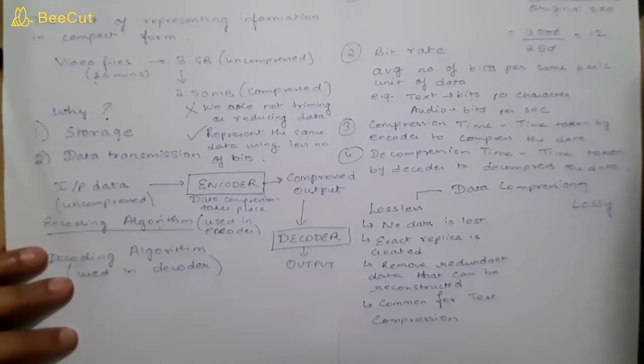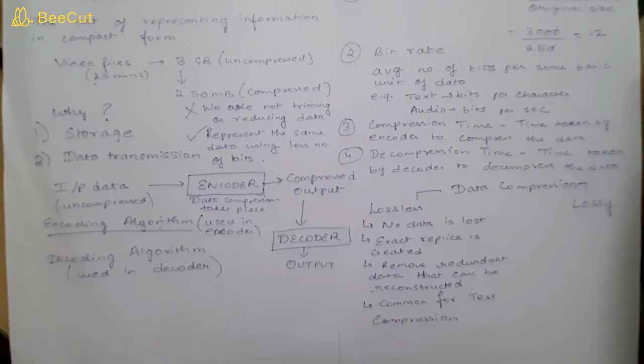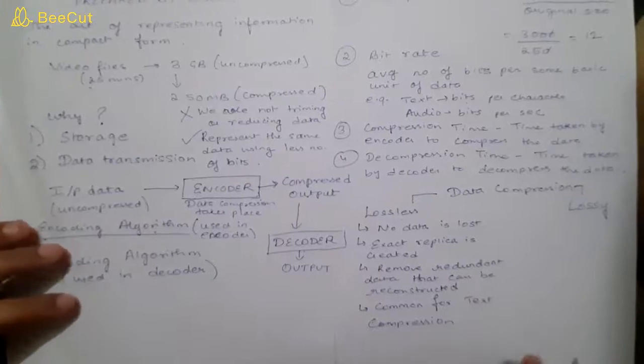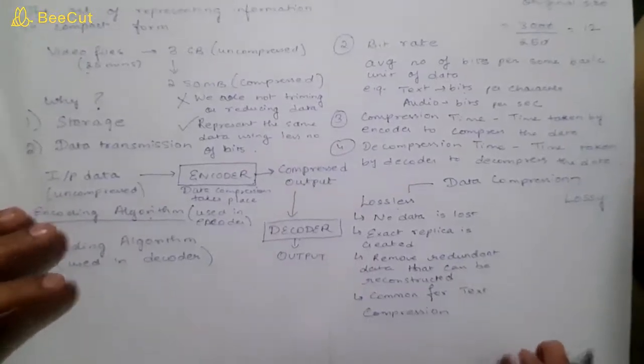We can represent the most frequently occurring character by fewer bits as compared to the other characters. We can use techniques like this, and this is your lossless technique. It is most common in text compression. The next technique is lossy.